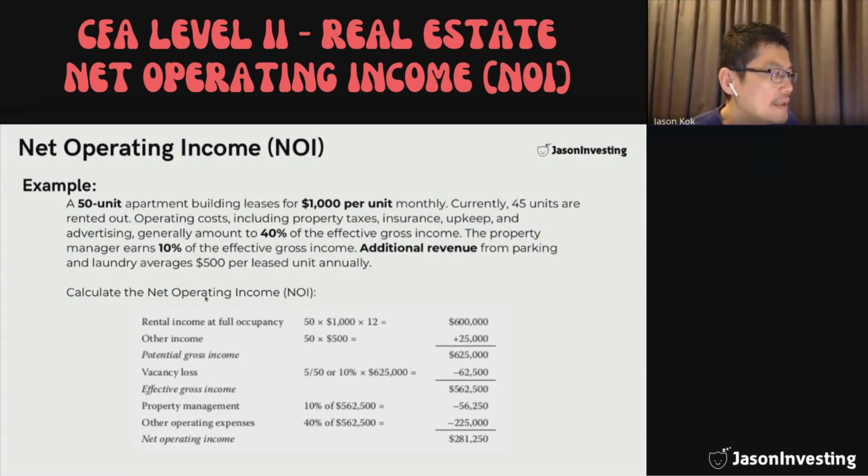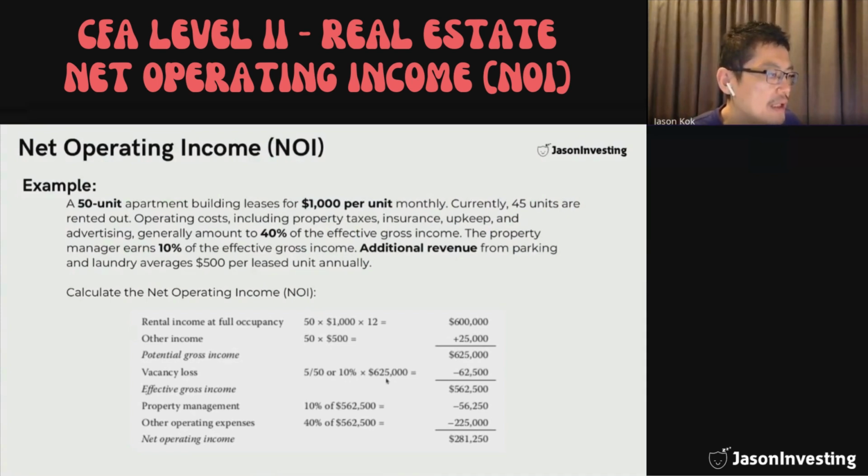So calculating the net operating income, we first calculate the rental income at full occupancy. This is just 50 units multiplied by $1,000 per unit and multiplied by 12 months, because we're talking about $1,000 monthly per unit. Other income, from the parking and laundry, we multiply it by 50, and this comes up to a potential gross income of $625,000.